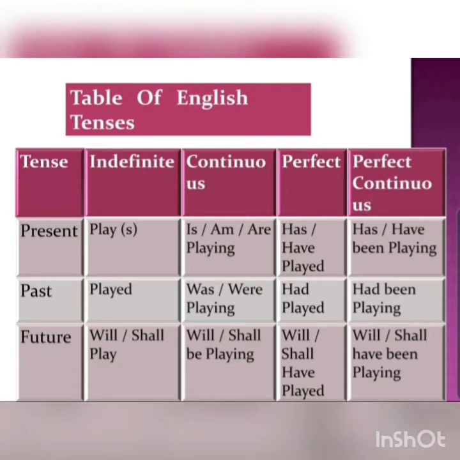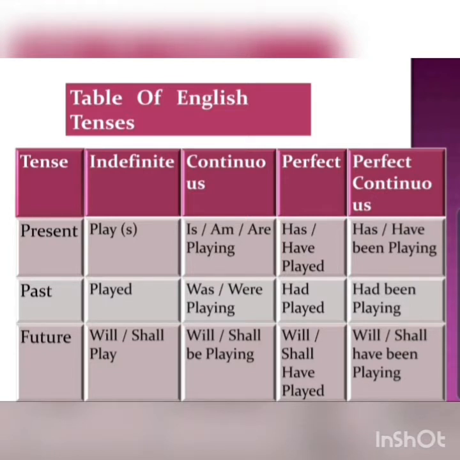Simply for the past also, played, now ed. So past becomes the second form of the verb, and then for continuous we will be using was and were playing. For perfect we will be using had played, and for perfect continuous it will be had been playing. For future it will be will or shall play. For future continuous it will be will or shall be playing.